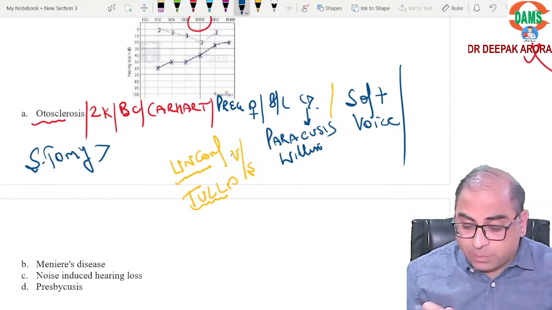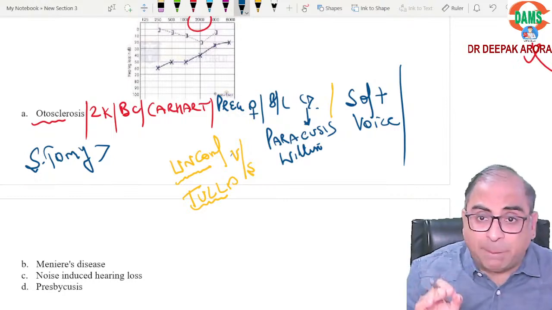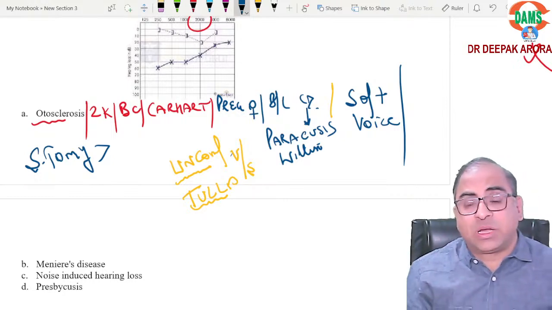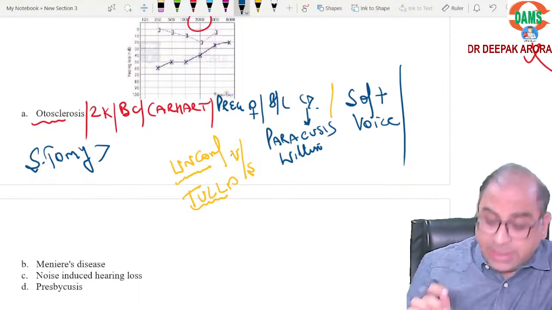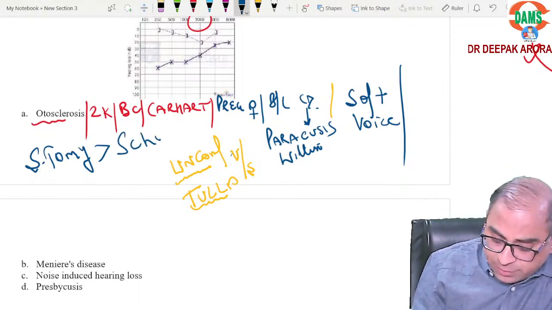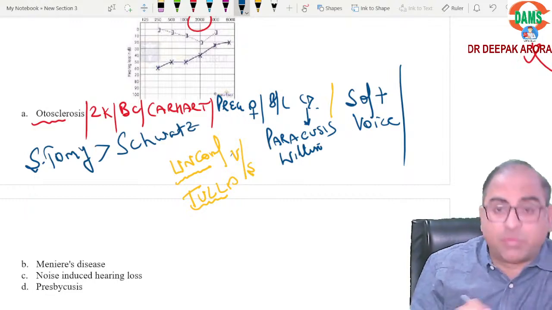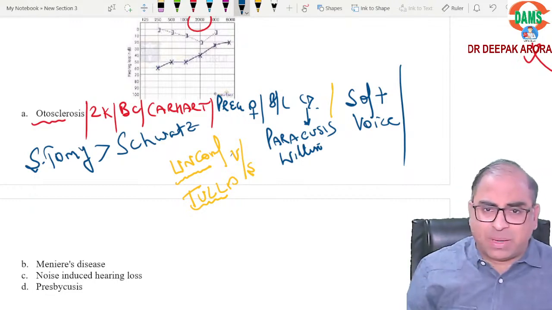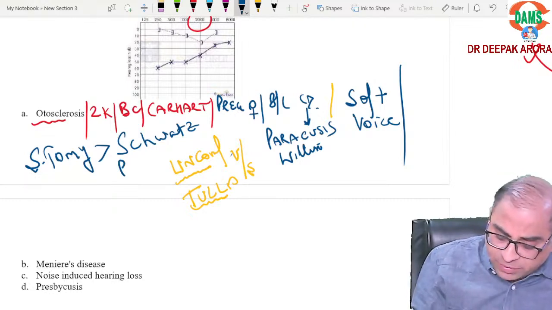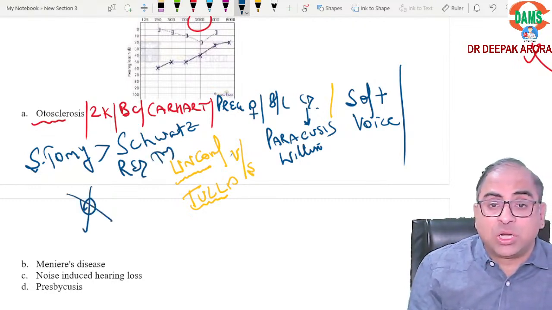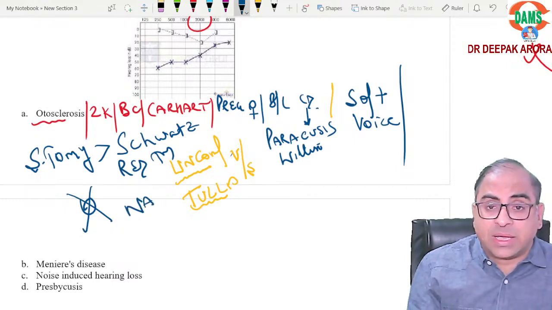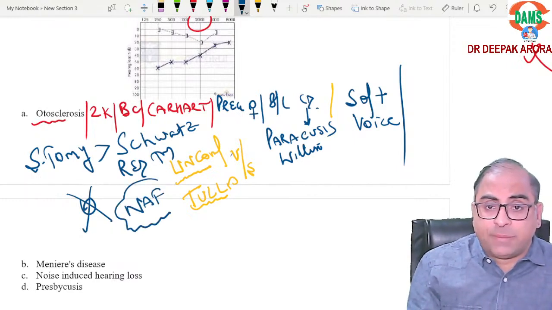Stepidotomy is better than stapedectomy. Just remember this concept, beta. If the examiner gives you a short sign, what is short sign? Red tympanic membrane, also known as flamingo pink sign. If the examiner shows you that, it is a contraindication of surgery. So what will we give? We'll give a drug, sodium fluoride.